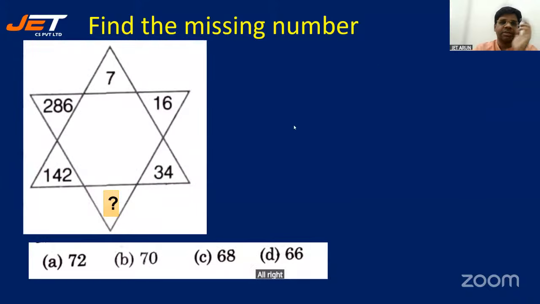All right, look at this one. 4 options are given and you have to find the missing number. Amongst this 4, which is the right answer?